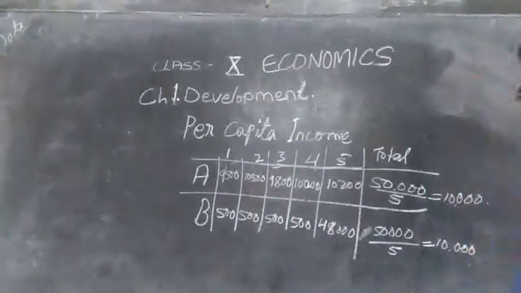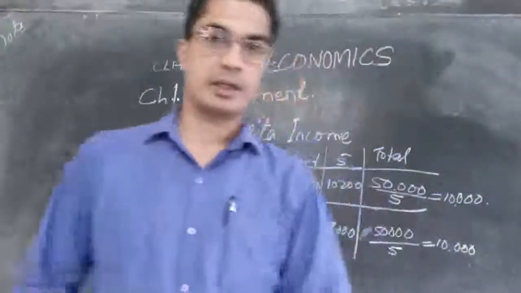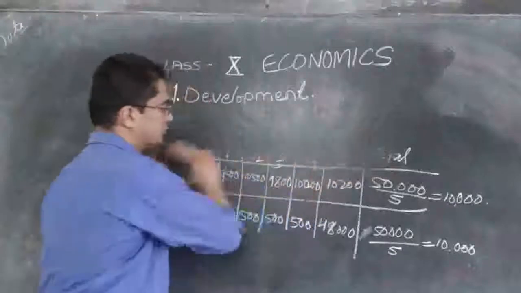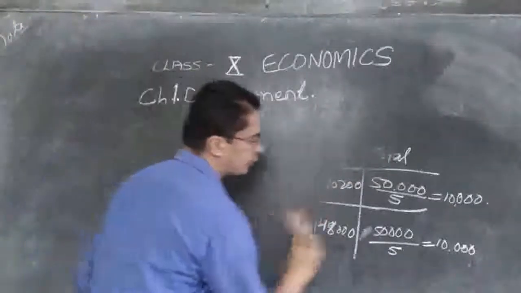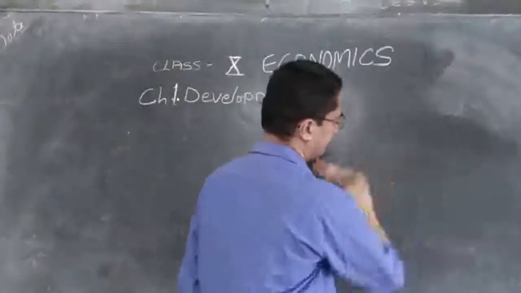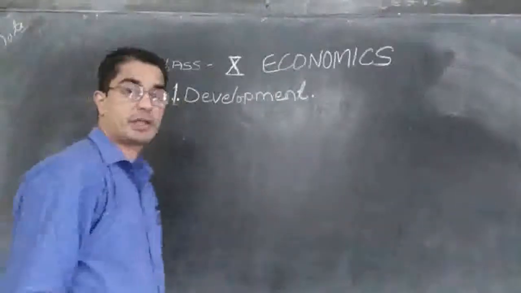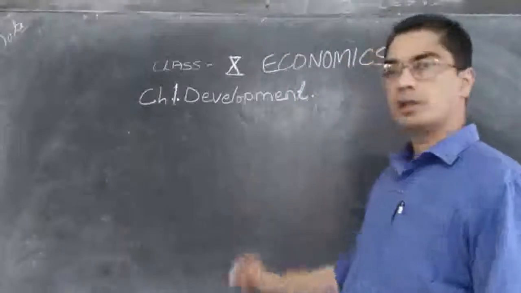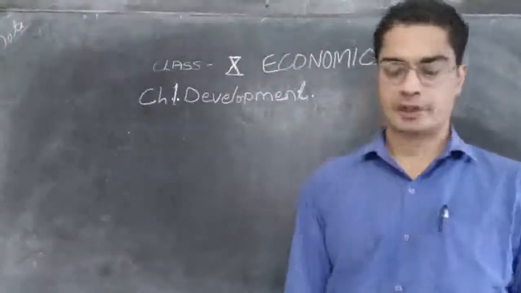Now, let us talk about income as well as the other criteria. We said that to find out whether a country is developed or not, we follow the average income of a country.